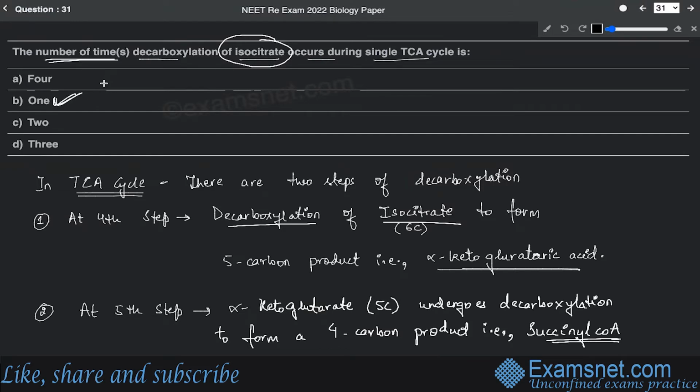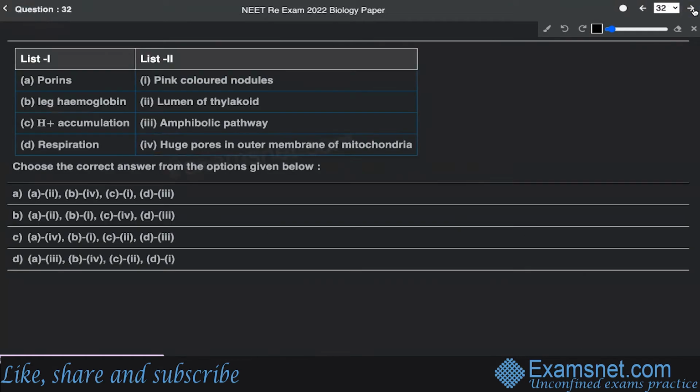All right. Now, the next is question number 32. Question number 32 is a match the column kind of question. So list 1 and list 2 have been given. Let us take a look at the different options. The first is basically the porins. Porins are a category of very specialized proteins responsible for forming pores in the outer membrane of mitochondria, so that the movement of molecules will be easy. So we can say the first option is porins.